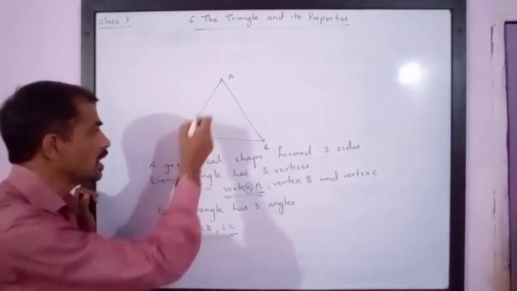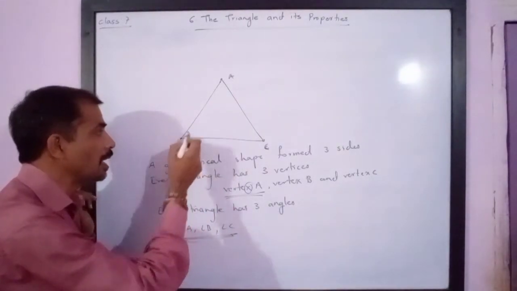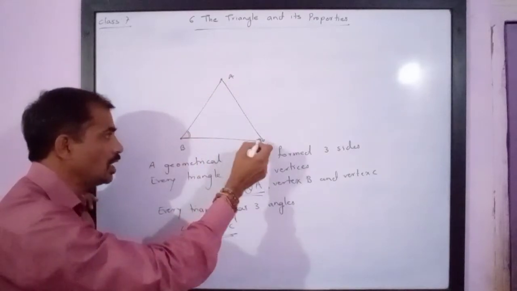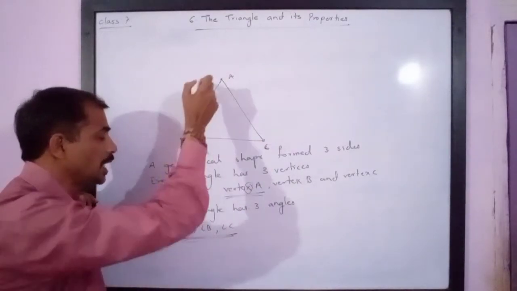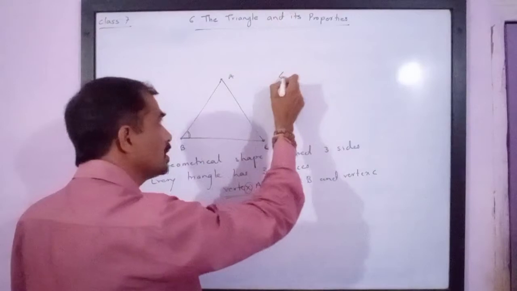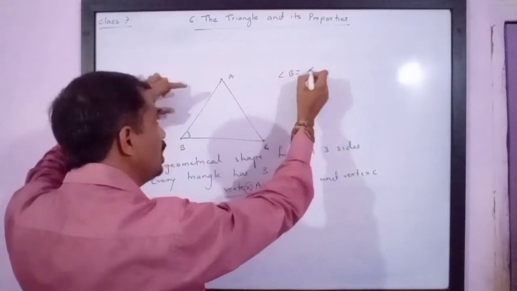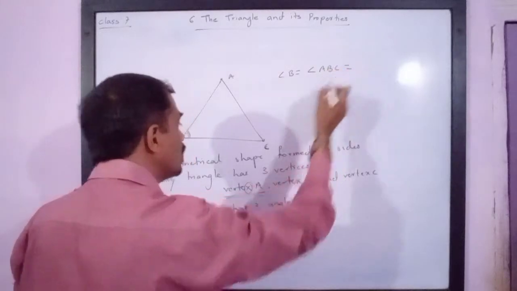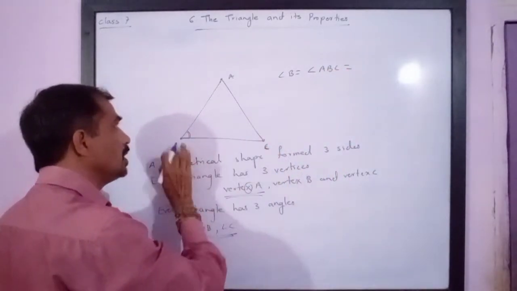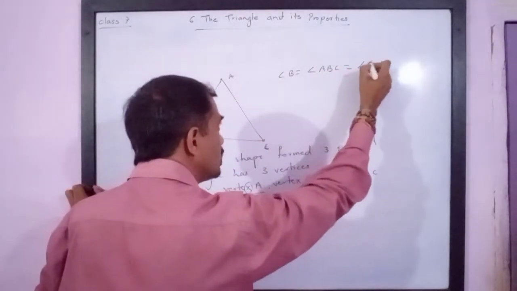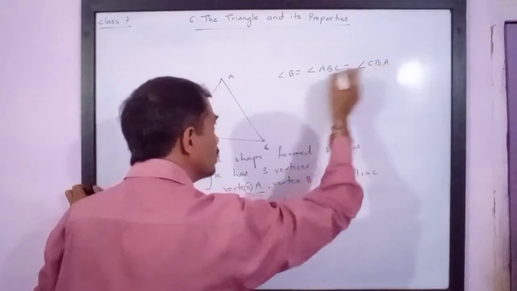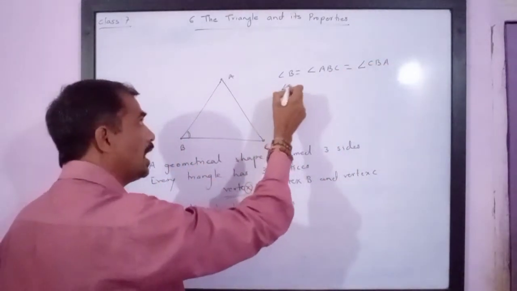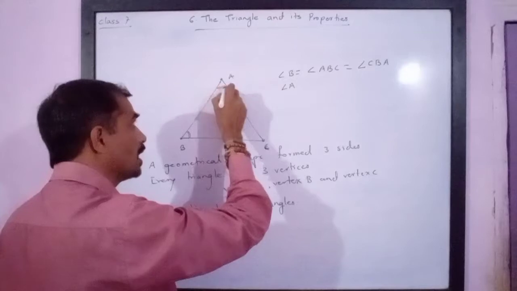So this angle B can be named as angle ABC or angle CBA. So angle B means angle ABC, or it also means angle CBA.